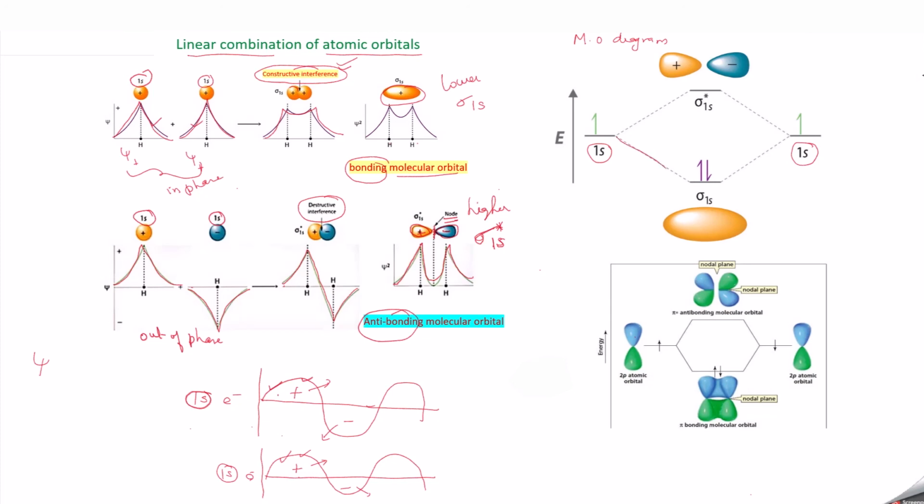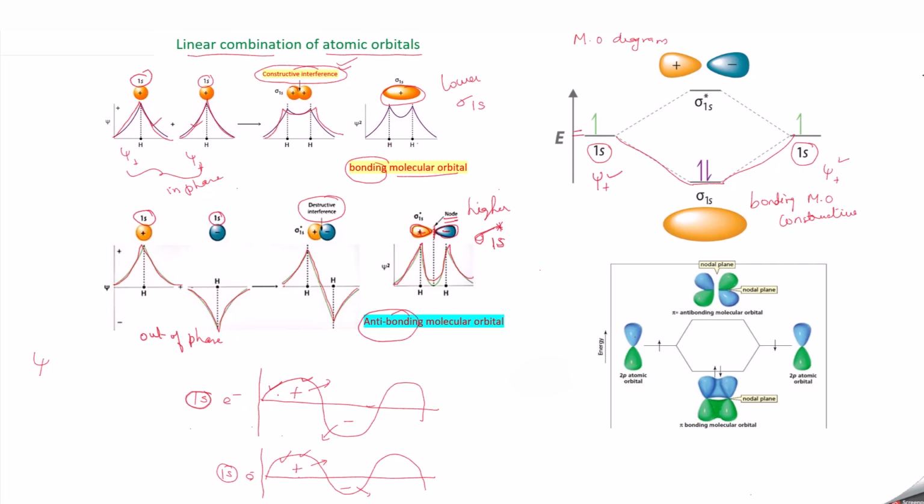One has a lower energy, and this lower energy molecular orbital is called the bonding molecular orbital, which is formed by the constructive interference of the atomic orbitals. So there is a wave function psi plus here and also psi plus here, they get added up. So these two get added up and there is a constructive interference. So you are getting a molecular orbital whose energy is lower than the atomic orbital.